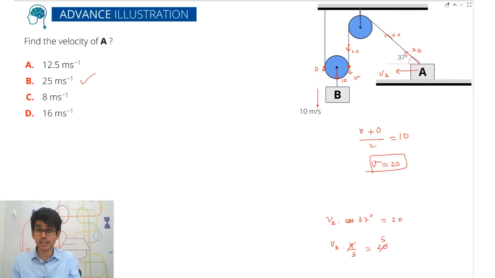So do solve this, and many of the students also get a wrong answer here, which is 16 meters per second. Understand, this is not the right answer. It has been debated in a lot of places. Many people debate that the answer will be 16 meters per second, but let me tell you, using multiple techniques, I can tell you that the answer will be 25 meters per second. So I hope this helps students.